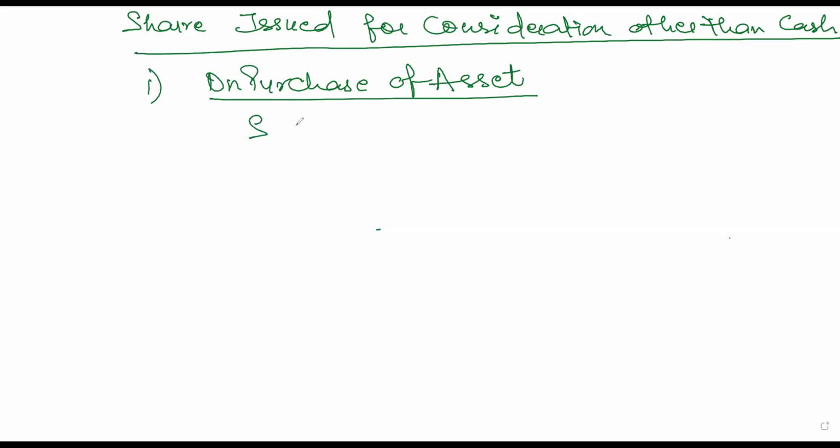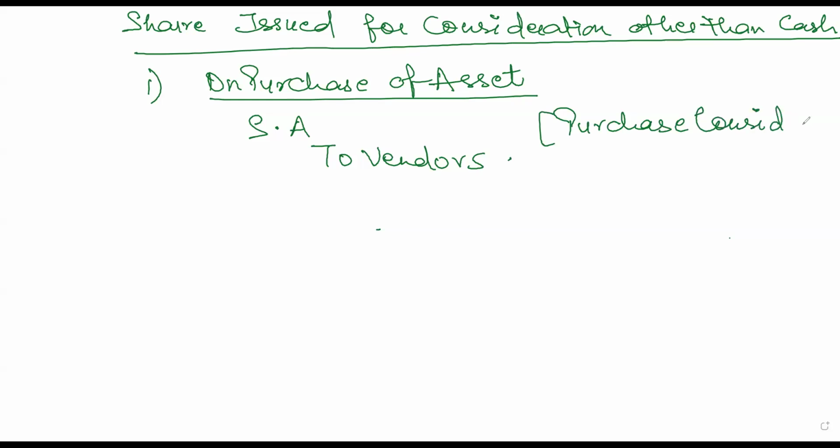So the assets entry will be sundry assets account debit to vendors account. Vendors means the seller, and the amount will be the purchase consideration. It will be given to you in the question. You can simply write the purchase consideration. So this is the case when you purchase an asset.